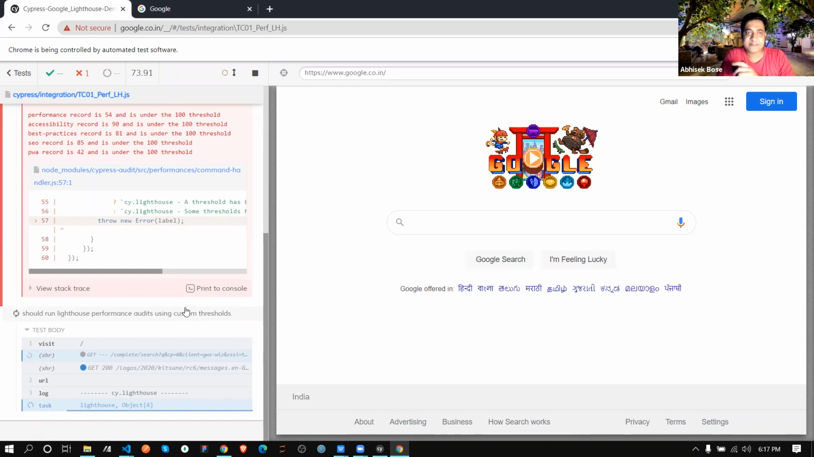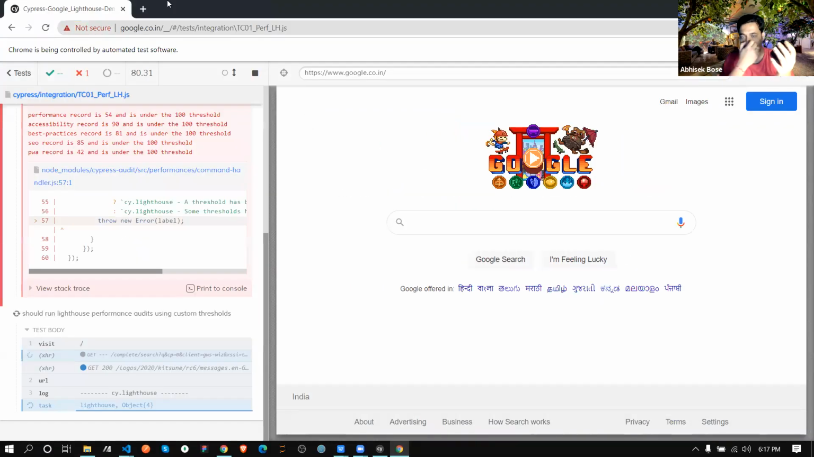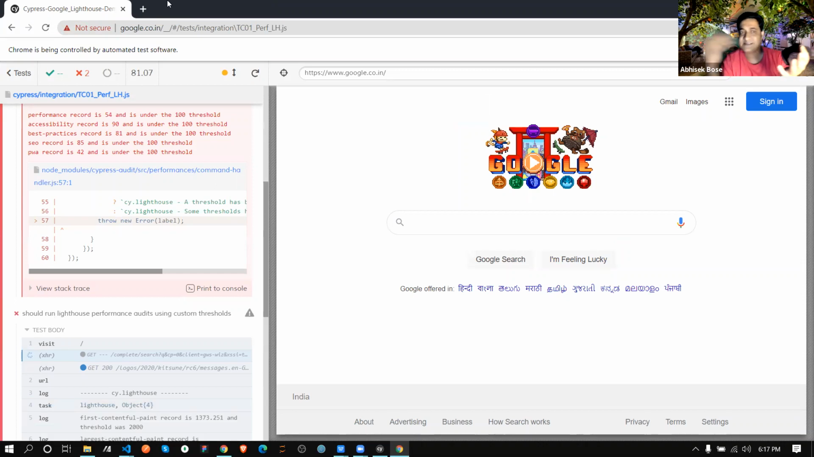So the second one is running. See, this time it came as a full page. The first one is short. Why short? Because I'm not mentioning anything. The second time I mentioned desktop, so it's opening as a desktop.